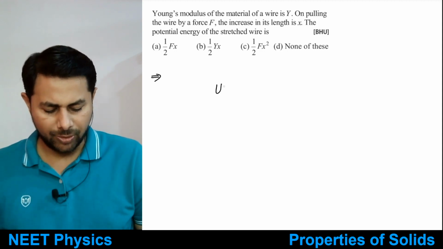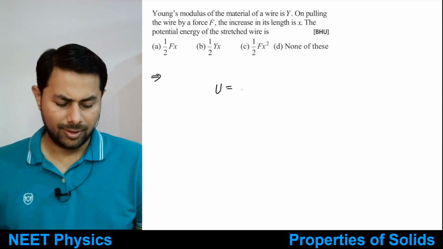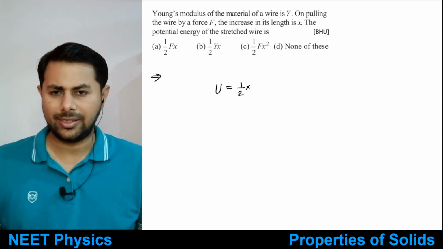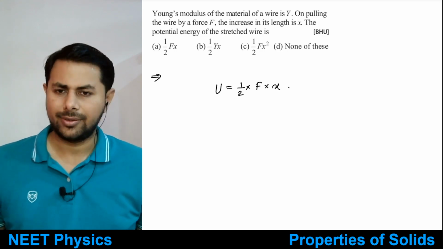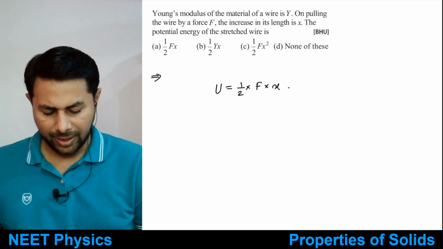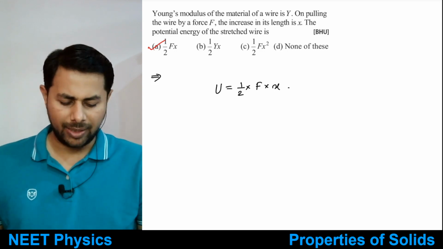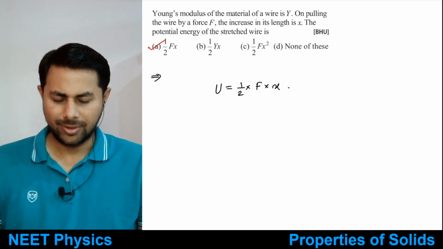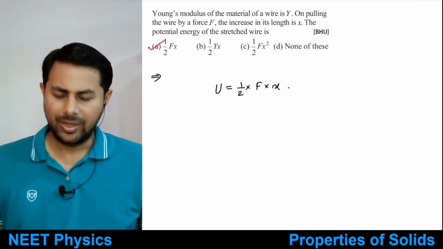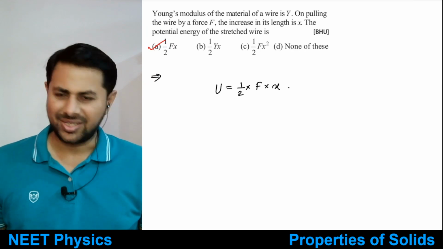What is elastic potential energy? Half of load into extension, half of force multiplied by change in length, right? So it is option A only, half of F times X. Okay, good, very straightforward question. There is nothing in this one.